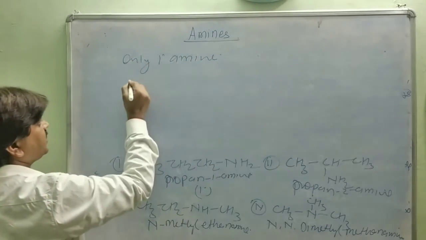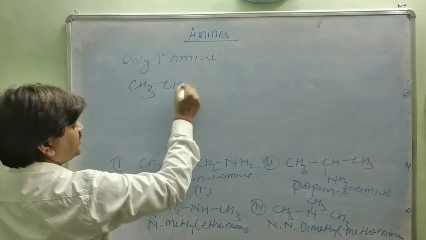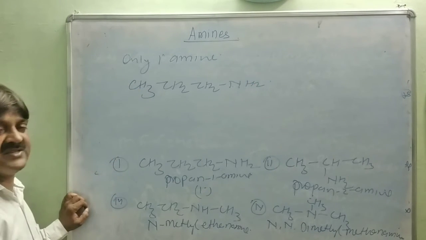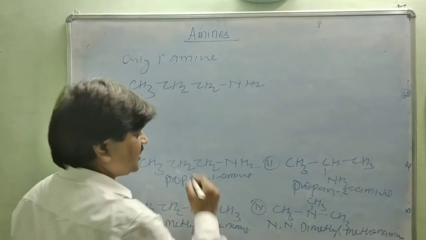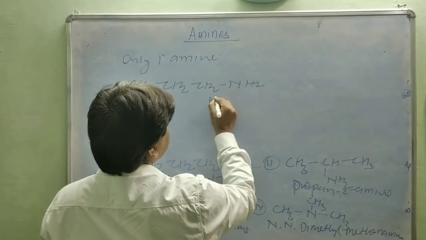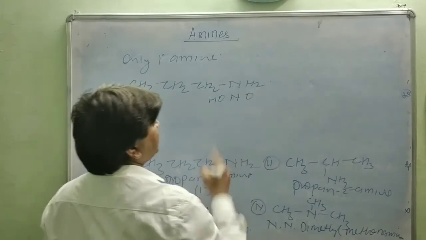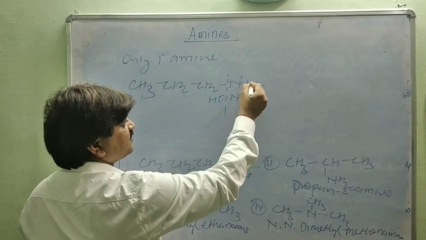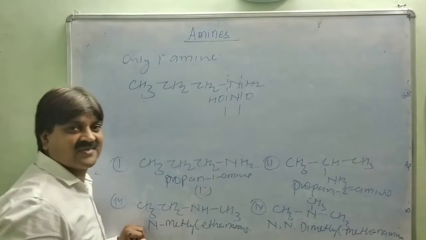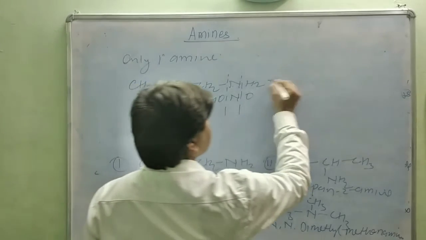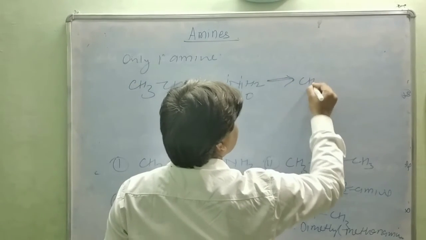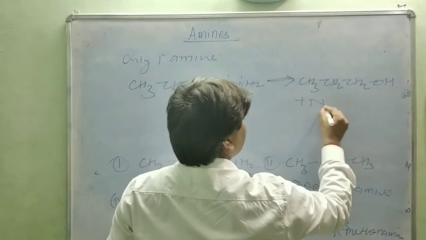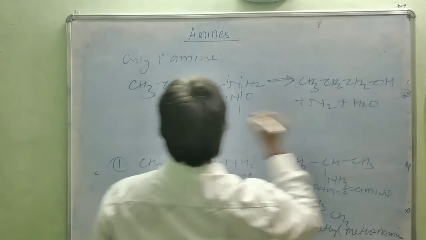The first isomer is CH3CH2CH2NH2, treated with nitrous acid. Nitrous acid you may write as HONO, that is HNO2. So nitrogen is released from here, and the OH from the H2O attaches here, forming alcohol. This is CH3CH2CH2OH plus nitrogen plus H2O.